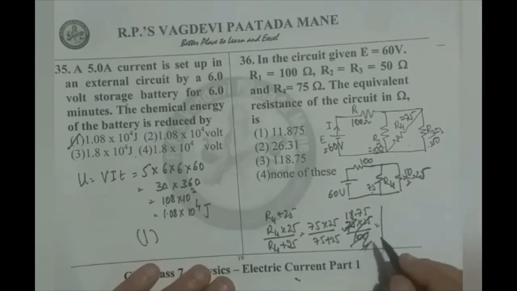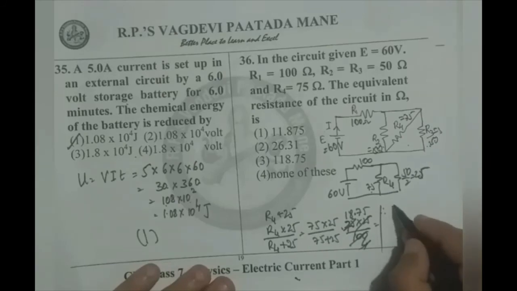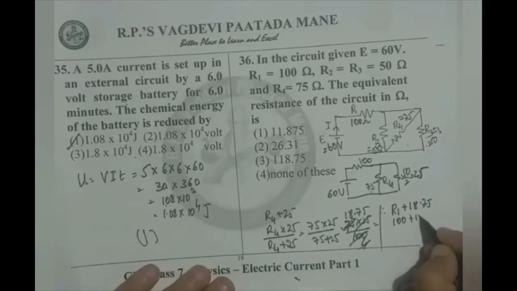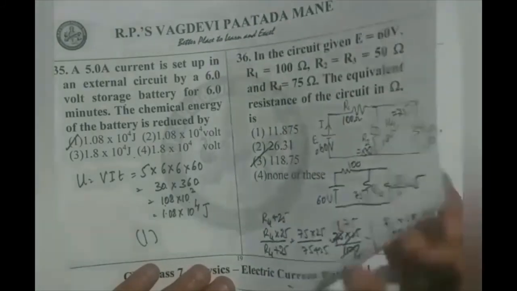Therefore, 18.75 is R4 into 25 by R4 plus 25. Therefore, the effective resistance is R1 plus 18.75, 100 plus 18.75, 118.75 ohms. So option 3 is correct.